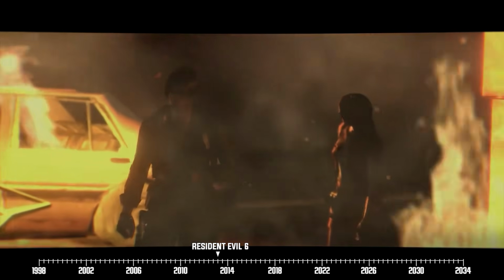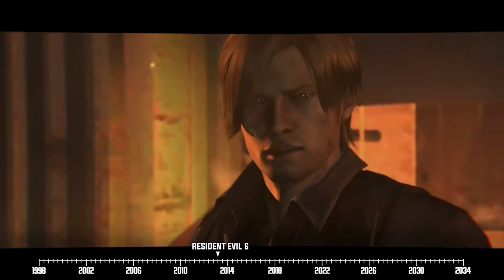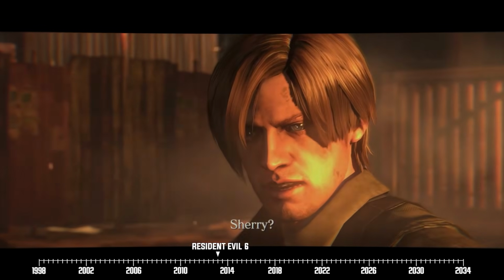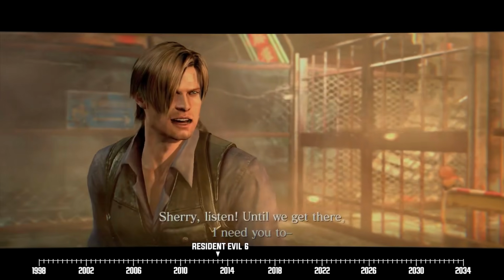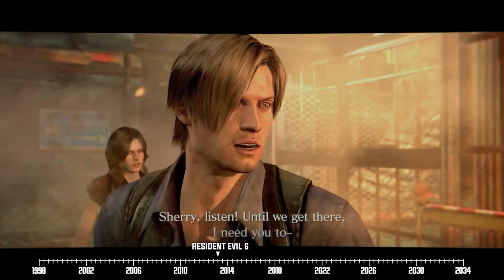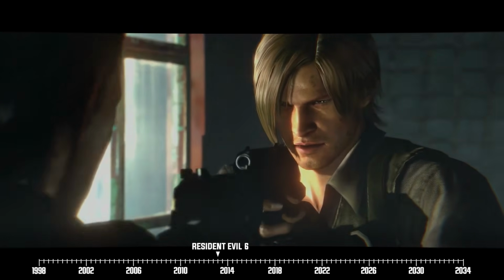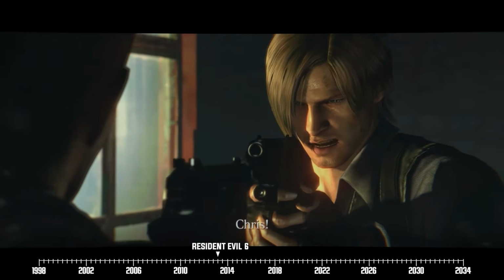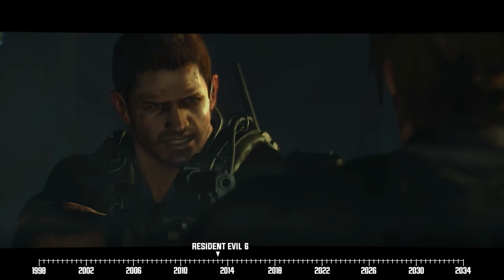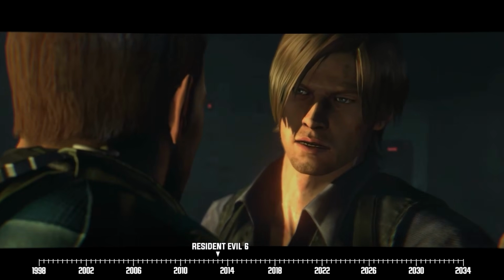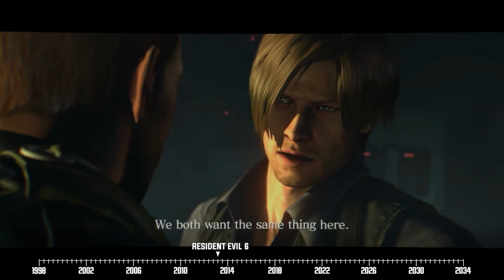Leon and Helena soon arrive in China, only to discover that there's already a full-blown outbreak going on. It's here where Leon meets Sherry and Jake. Leon and Helena then split up from them to travel to Derek's location. They come across Ada again, and it's at this point where Leon and Chris get into their ridiculous standoff. Long story short, the two boys become bros again, and Leon and Helena make their way to Derek's location shortly after.